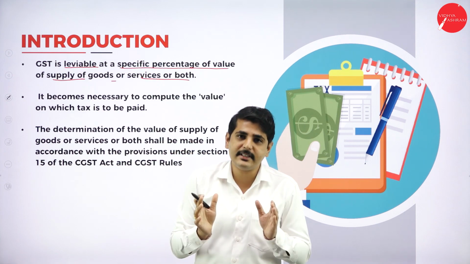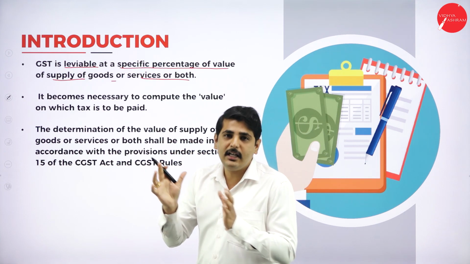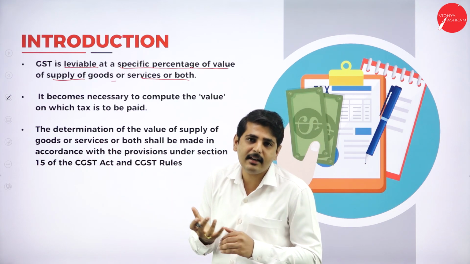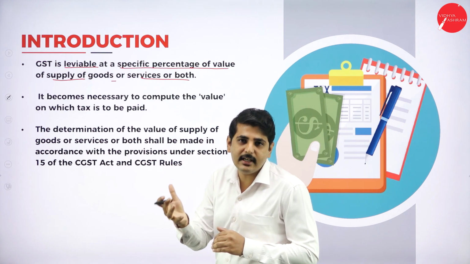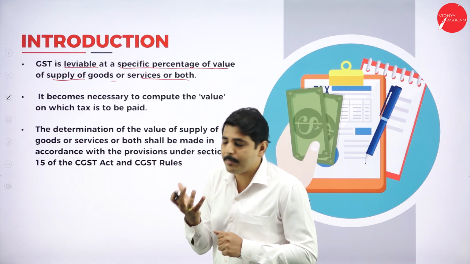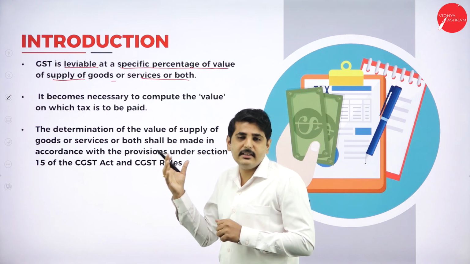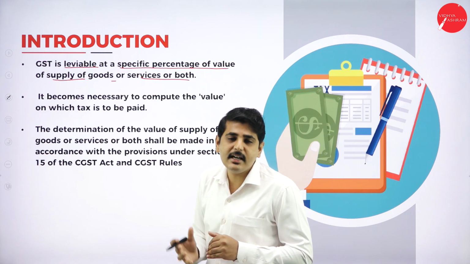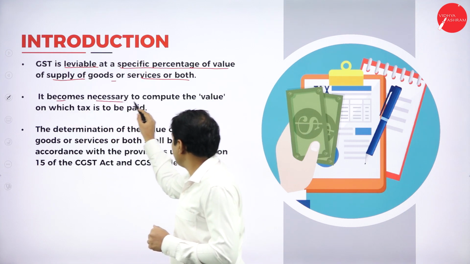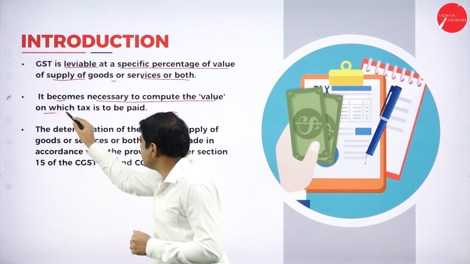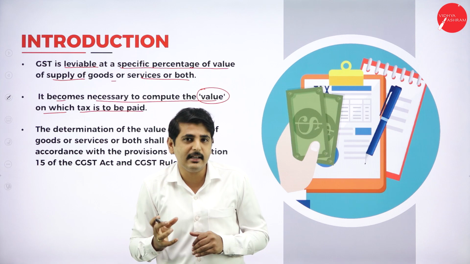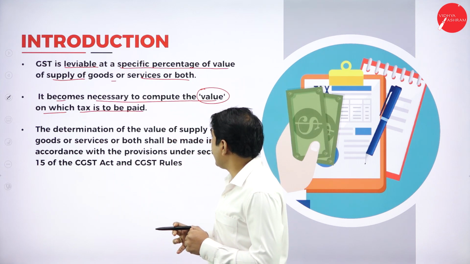So for example, if I send a goods, for example, I am sending a TV to a customer. So on what basis I can impose the tax or I can levy the tax? I have to understand the actual price or actual supply price of the goods or services. Then only tax authority can levy the tax or can impose the tax. Next one, it becomes necessary to compute the value on which tax is to be paid. So we have to understand the value of the goods properly. Then only we can impose the tax.